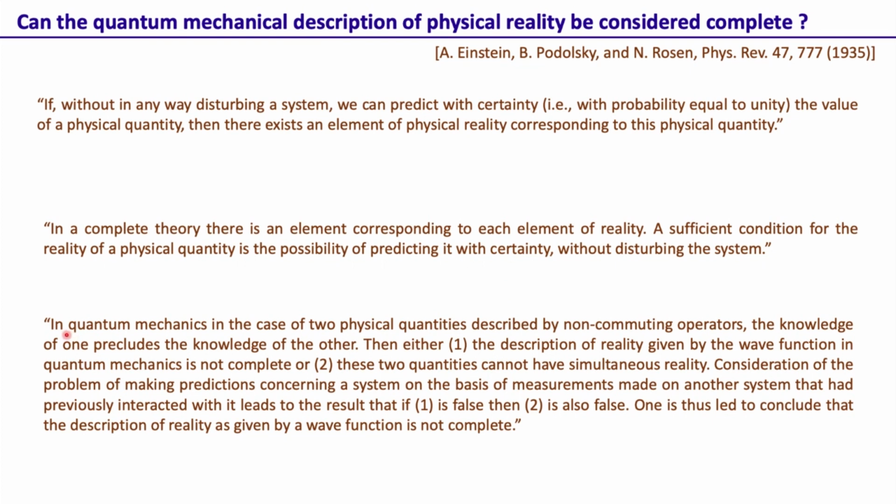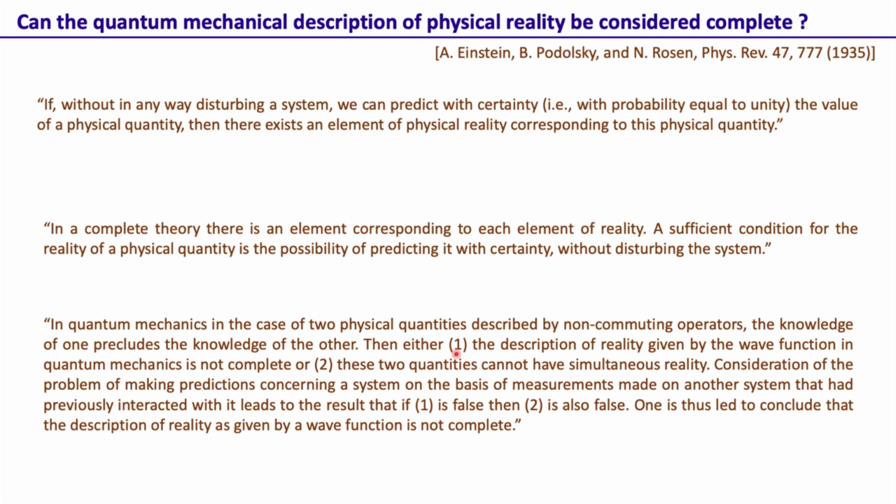Then finally they argue that in quantum mechanics, in the case of two physical quantities described by non-commuting operators, the knowledge of one precludes the knowledge of the other. Here they refer to the fact that for non-commuting operators we have an uncertainty relation, in the sense that if we know one very precisely, the other cannot be known with arbitrary accuracy.